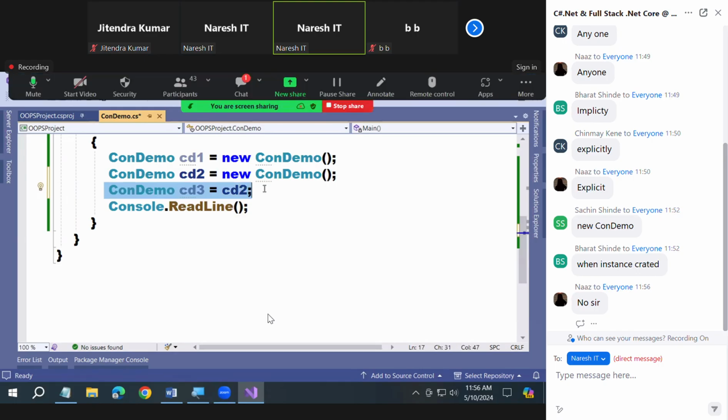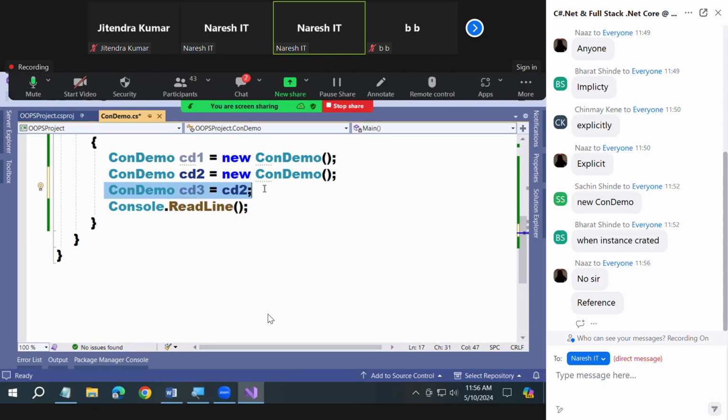So is memory allocated or not? Yesterday I taught you that only. CD3 doesn't have a memory of its own. What is CD3 doing? CD3 is sharing the memory of CD2. See, yesterday I taught you all, today I'm revisiting all these particular things. See, every concept is connected. Either it connects with the previous one or it connects with the next topics.